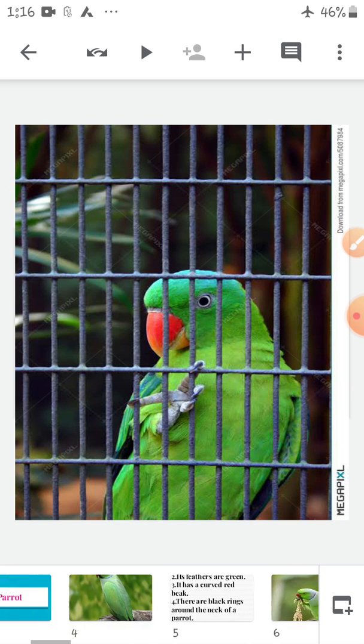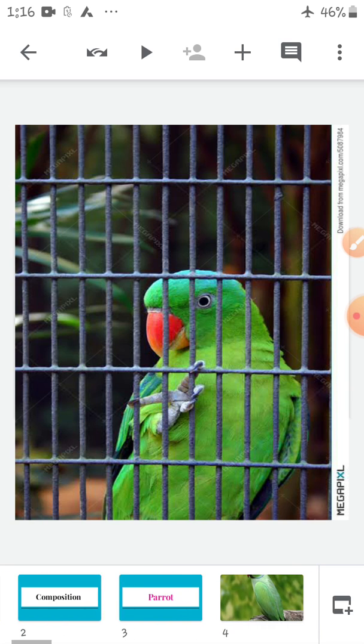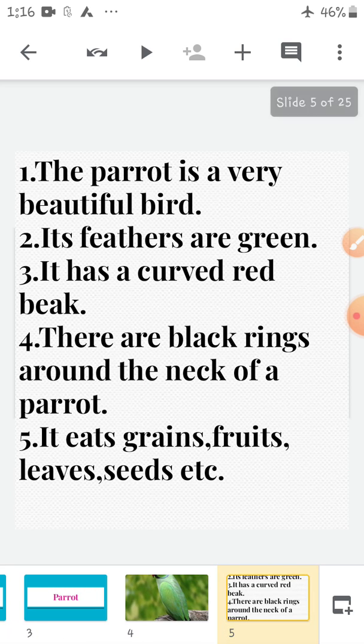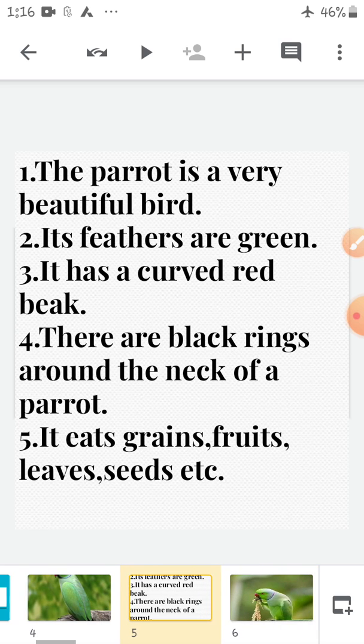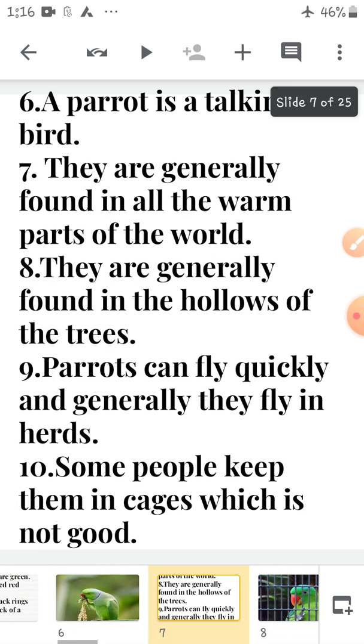Okay, children, let's revise once again. The parrot is a very beautiful bird. Its feathers are green. It has a curved red beak. There are black rings around the neck of a parrot. It eats grains, fruits, leaves, seeds, etc.